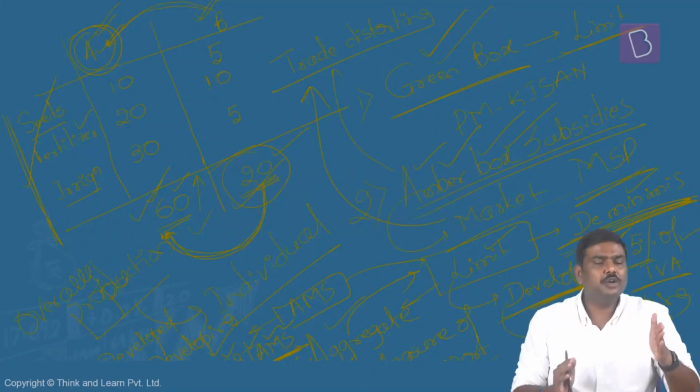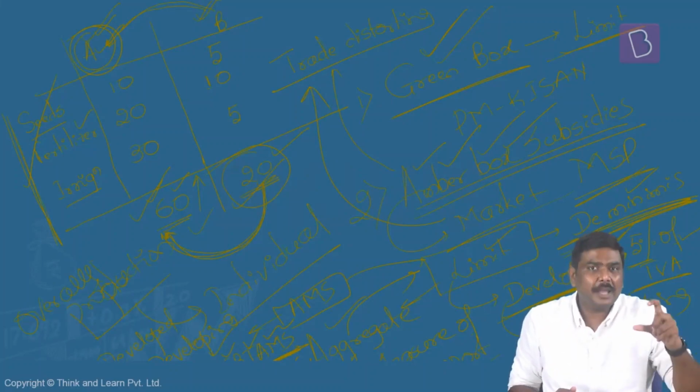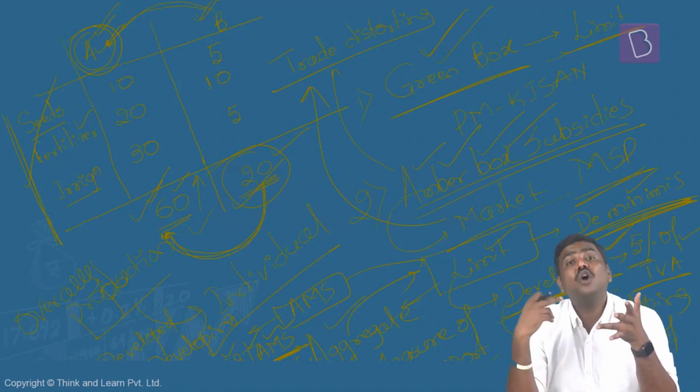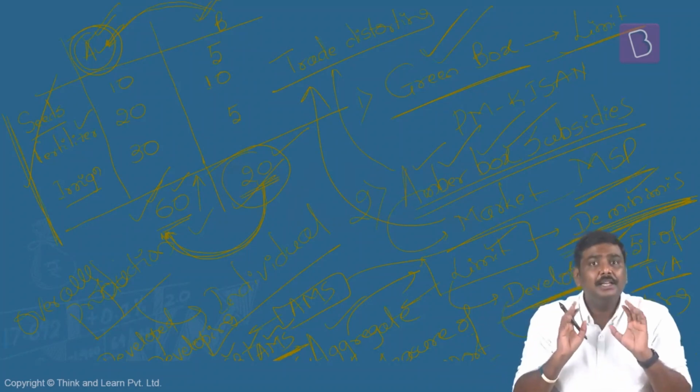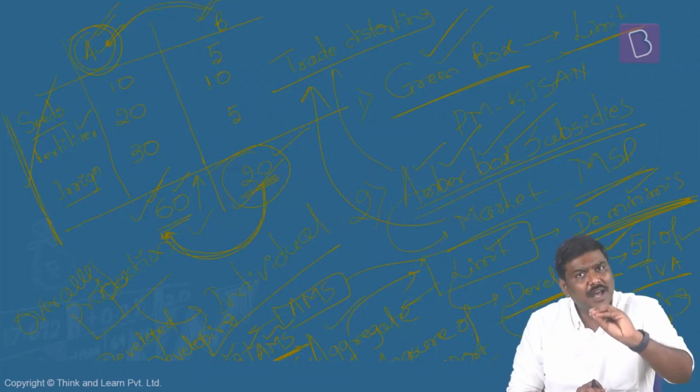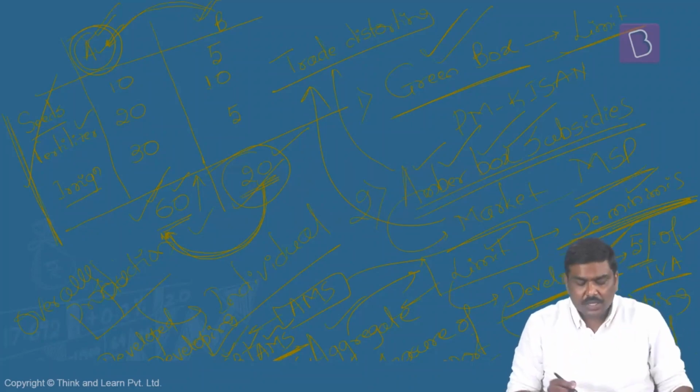I'll repeat it. Yes, it should be 5% for developed countries, 10% for developing countries. But in certain types of crops, for developed countries as well as developing countries, even if they cross this 10% and 5% limit, they're allowed to do that. But they're not allowed to do it for all the crops. Certain specific types of crops are covered under this. This is called final bound total aggregate measure of support. So this is one, green box subsidy.